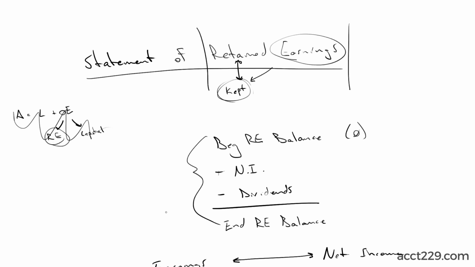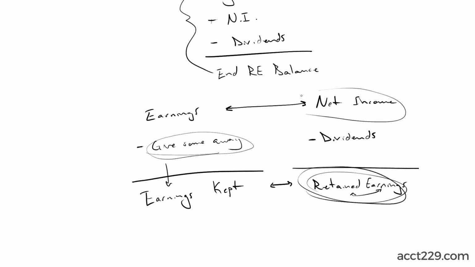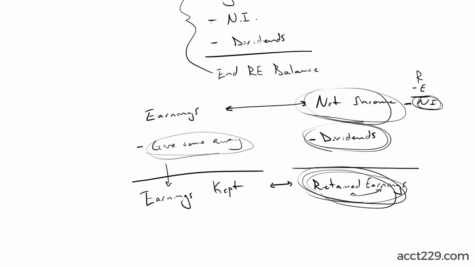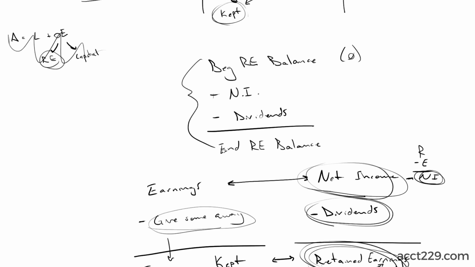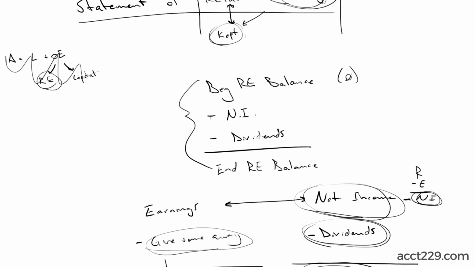So when you see the statement of retained earnings, you need to think to yourself, well, which earnings did I retain? Well, I know what earnings are. I know that earnings are net income. That's pretty simple. Revenue minus expenses equals net income. That makes sense that that's my earnings. Now, which earnings did I keep? Well, I started with all of my earnings, and I gave some of them away. So my retained earnings is what I didn't give away. Simple enough. What's this nonsense here about beginning retained earnings and ending retained earnings?